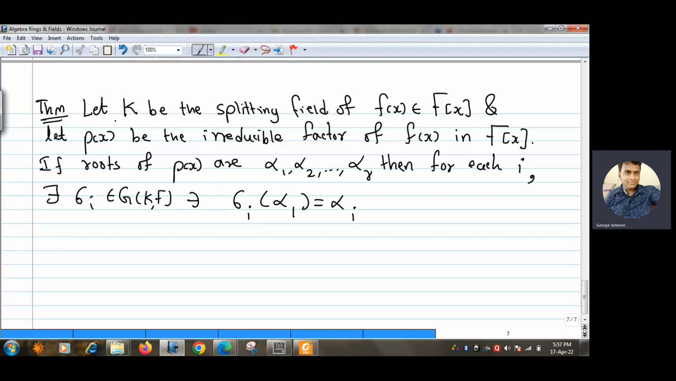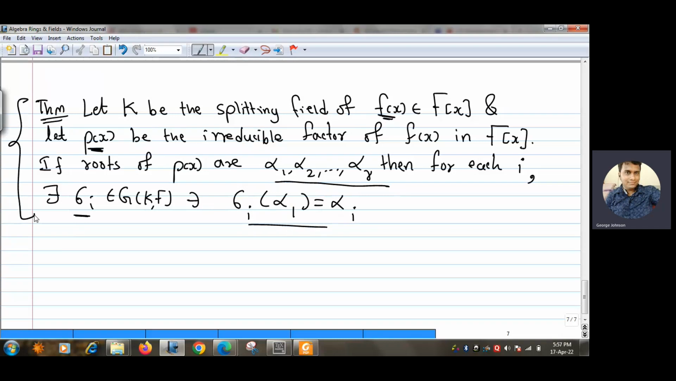let us once again see the statement of the theorem. If K is the splitting field of a polynomial f(x), and suppose this polynomial has an irreducible factor p(x), and these are the roots of this factor p(x), then corresponding to this root we have sigma 1 such that sigma 1 maps alpha 1 to alpha 1. Corresponding to the root alpha 2 we have sigma 2, that is, sigma 2 maps alpha 1 to alpha 2, sigma 3 maps alpha 1 to alpha 3, and so on. So this theorem guarantees the existence of those sigma i's in G(K/F) which satisfy this property.